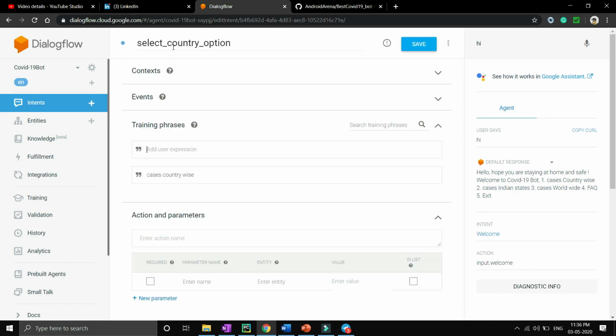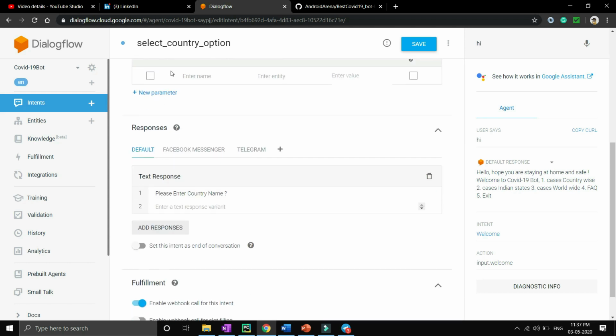I have created a new intent named select country option, and I have given the training phrases cases country wise. So whenever the user enters or chooses the cases country wise option, Dialogflow will be able to match and understand the intent and give the response according to that. So the bot will respond, please enter the country name. So let's test it.